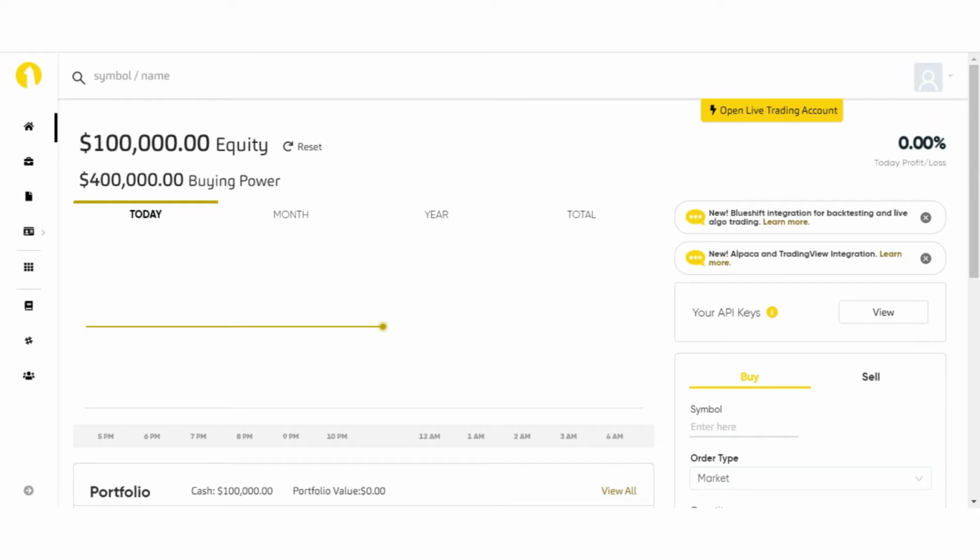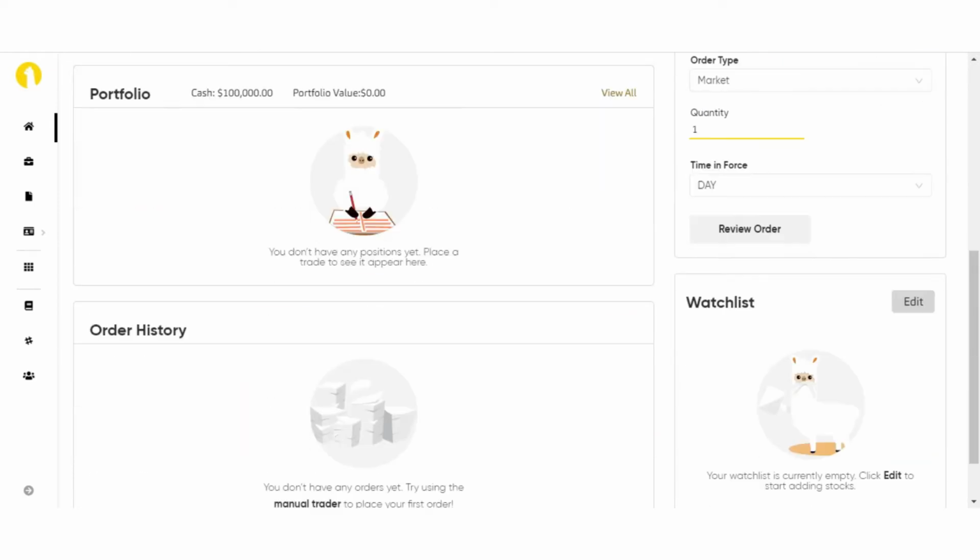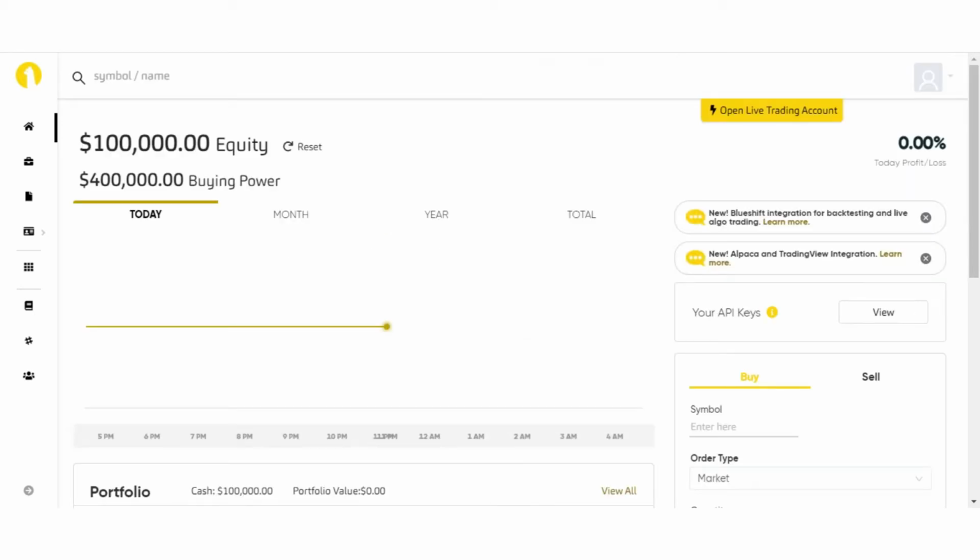The other important section on the Alpaca website is the portfolio section, which gives details about cash, portfolio value, stock in our account, etc. When you go down, you see an order history section which gives the details of traded stock.